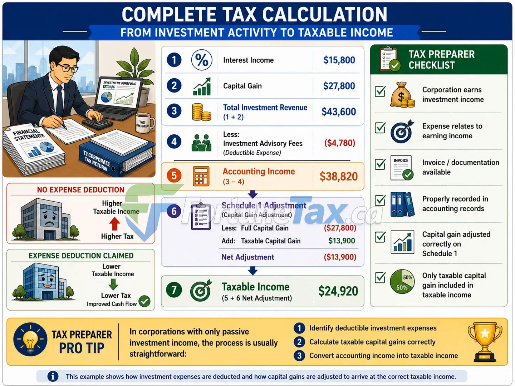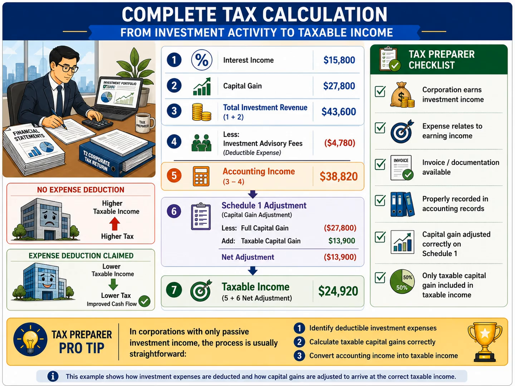Confirm that the corporation earned investment income. Verify that the expense relates to earning that income. Ensure supporting documentation exists. Make sure the expense is properly recorded in the accounting records. Adjust capital gains correctly on Schedule 1. And confirm that only the taxable portion of the capital gain is included in taxable income.